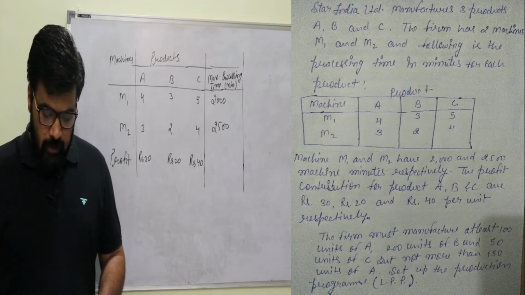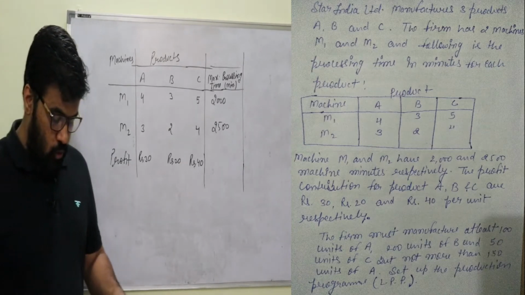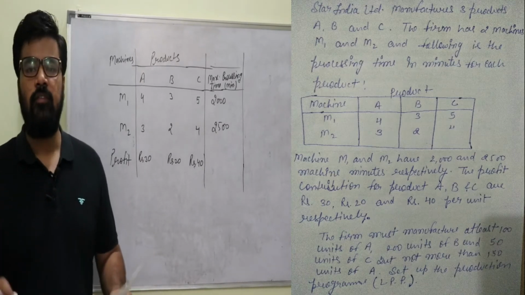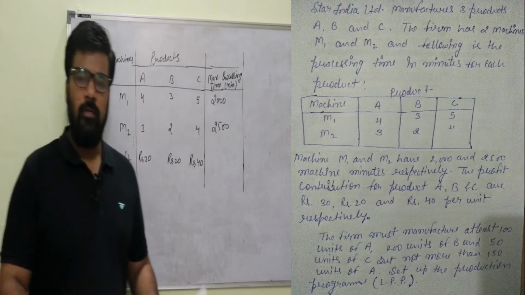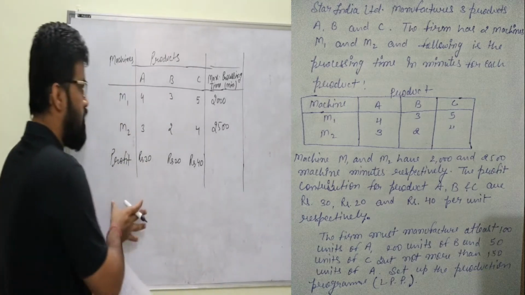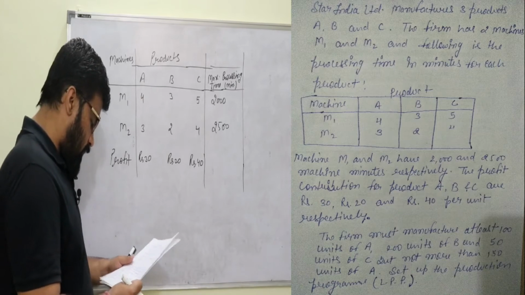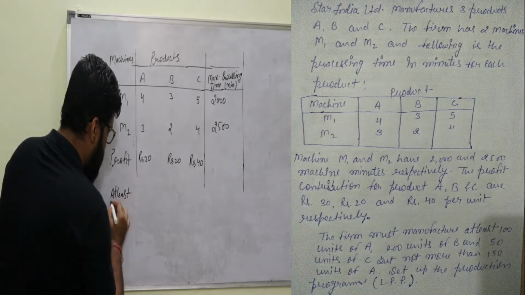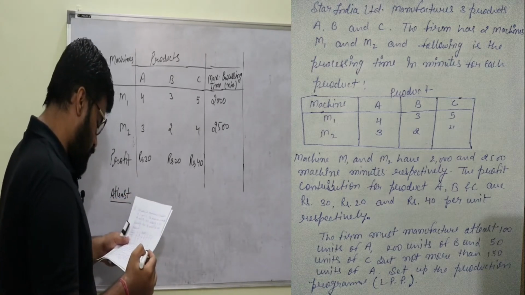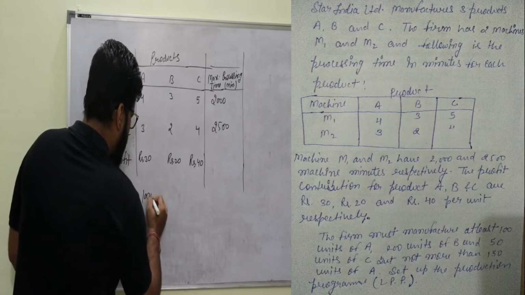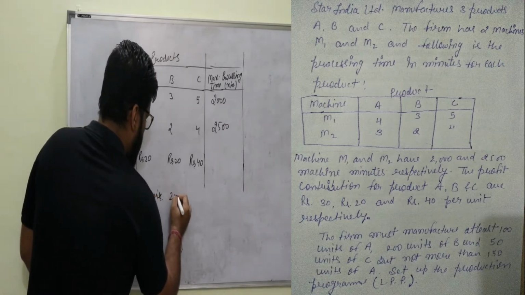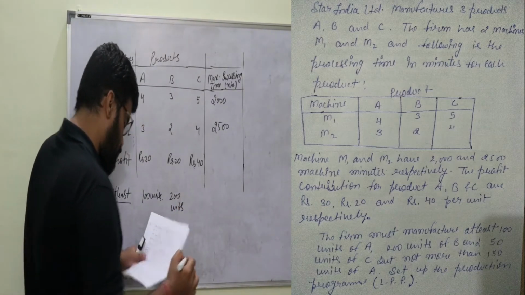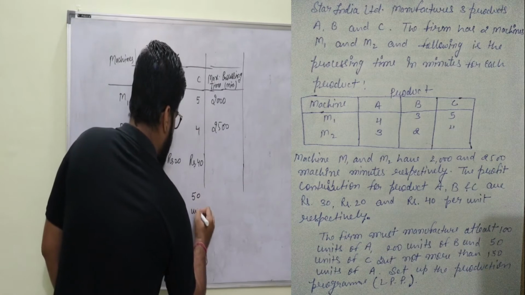The firm must manufacture at least 100 units of A, 200 units of B and 50 units of C. This is the new thing in this case. This is the one thing that is new in this case which we have to understand. Watch carefully, I am mentioning it here: at least 100 units of A, 200 units of B and 50 units of C should be manufactured. Okay.